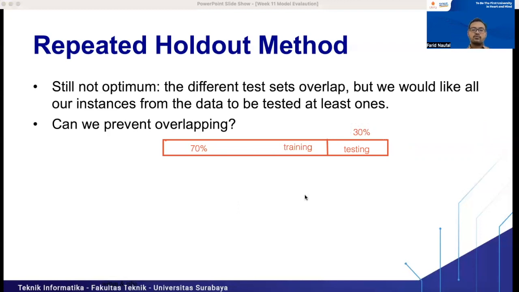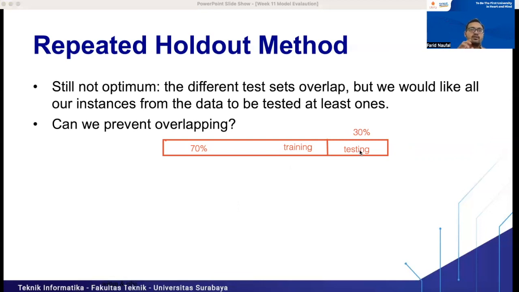If you use the repeated holdout, then the distribution of our data here will be chosen randomly, right? It is also possible to combine it with stratification. But there is a probability that some data inside the training set is never used in the testing set, right?